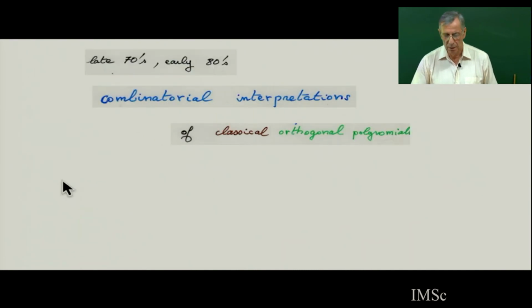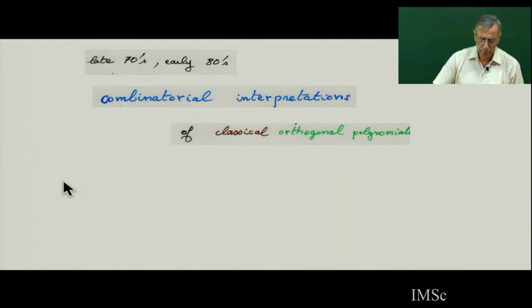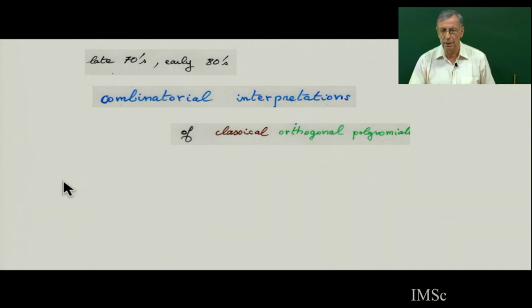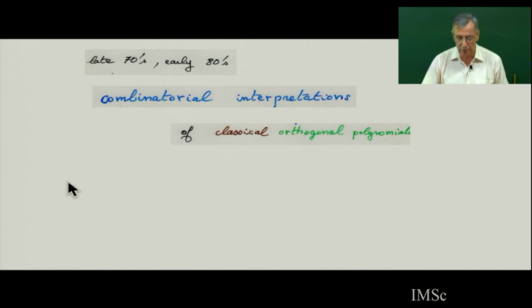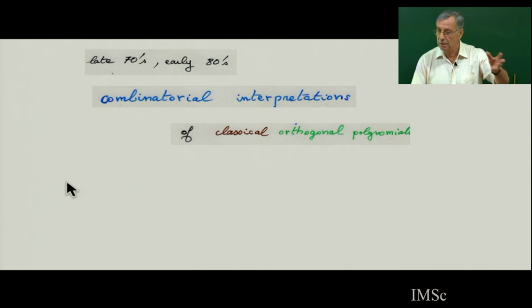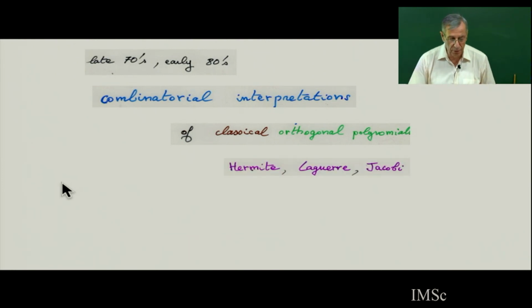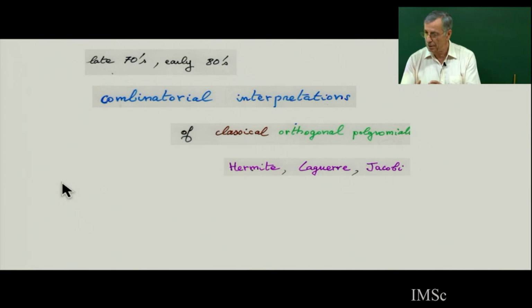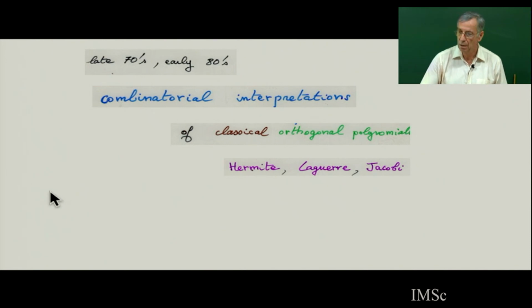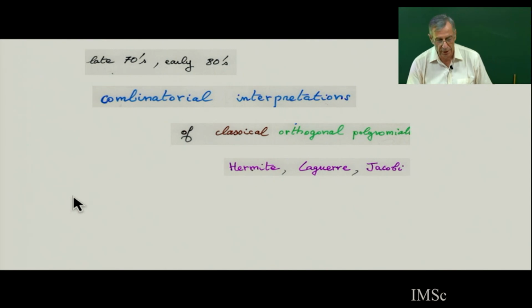And then in the late 70s, early 80s, some combinatorial interpretations of the classical orthogonal polynomials appeared. I mean, you have a polynomial, there are some coefficients, they are enumerating something, a combinatorial object. So what has been done is for the Hermite, for the Laguerre, and Jacobi polynomials, there is some interpretation, some finite combinatorial object, such that the sum of the weights of all the objects is exactly the polynomial itself. So this was one approach by the Quebecois school, by the Strasbourg school, etc.